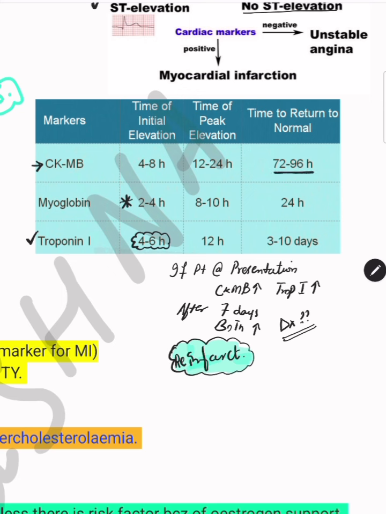So, again, a question. If the patient presents to you at presentation, his CKMB is raised and the troponin I is also raised, and the patient comes to you 7 days later or 10 days later, and the CKMB and trop I are all again raised, what will be your diagnosis? Is it the same infarction or is it the reinfarction? So your answer is going to be reinfarction, because it is very much unlikely for the CKMB to remain elevated for about 10 days. It returns to the normal in about 2 to 3 days. If the patient is presenting at the 10th day or 7th day, that is definitely a reinfarction.